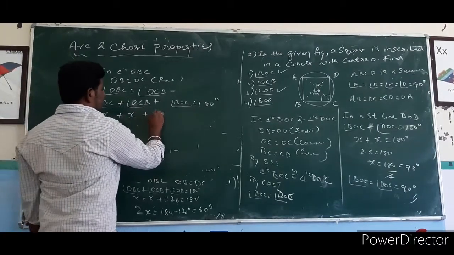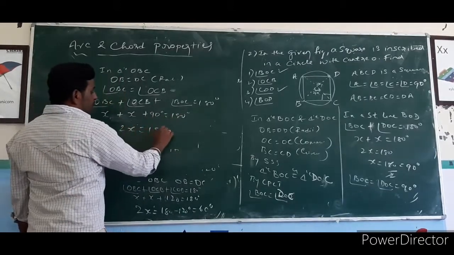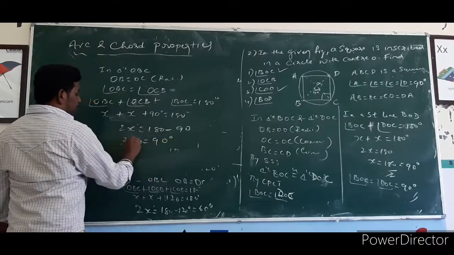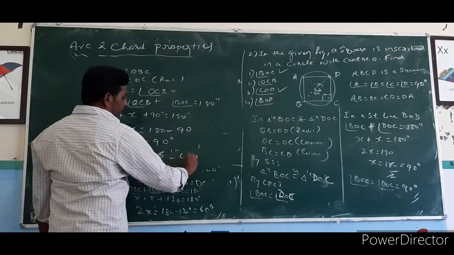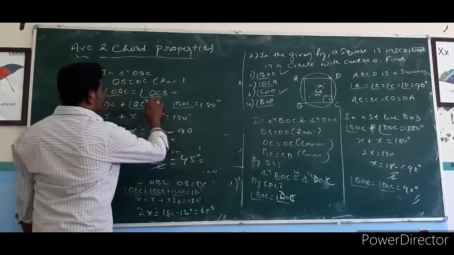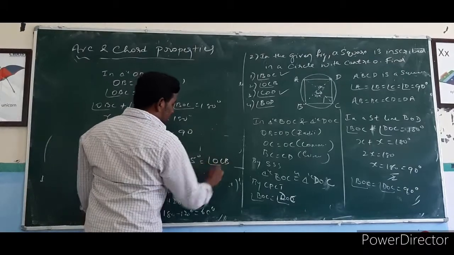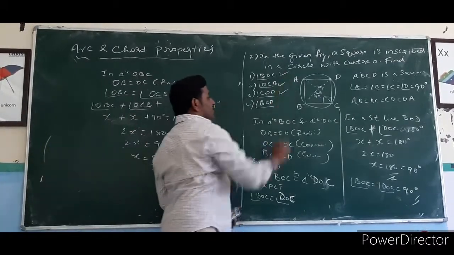BOC is how much? 90 degree. So 2x is equal to 180 minus 90. That is, you will get 90. x is equal to 90 divided by 2, or you will get 45 degree. What is meant by angle OCB? That is 45 degree.